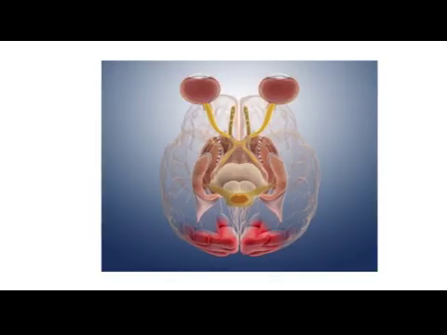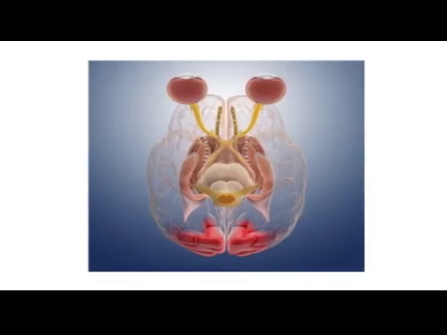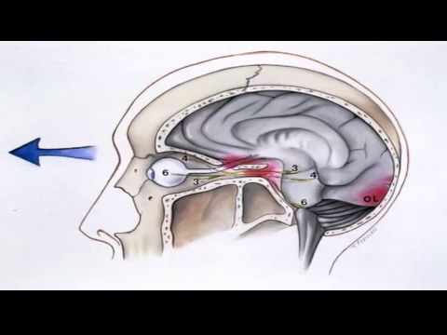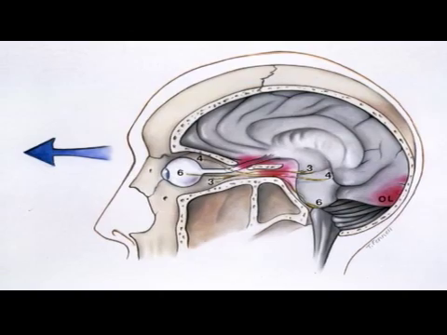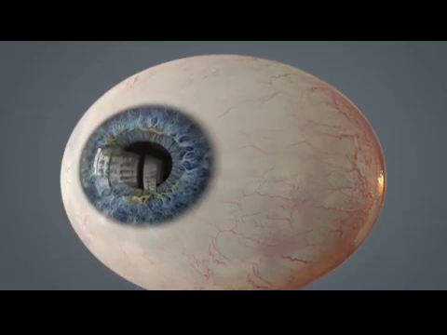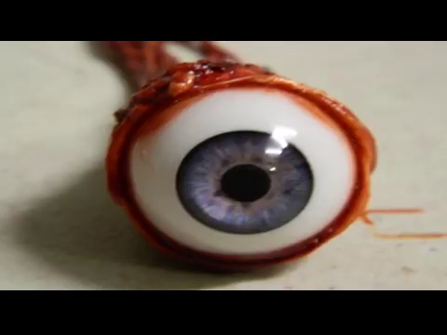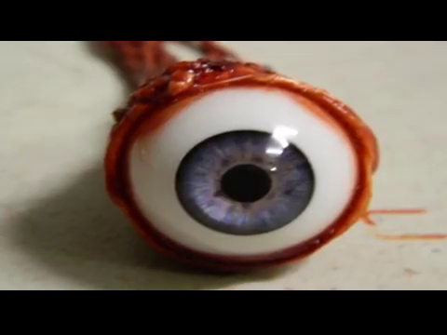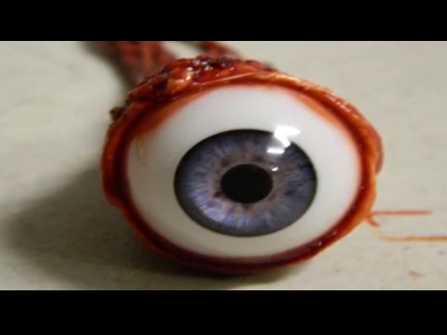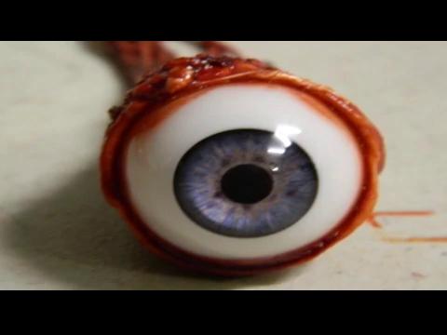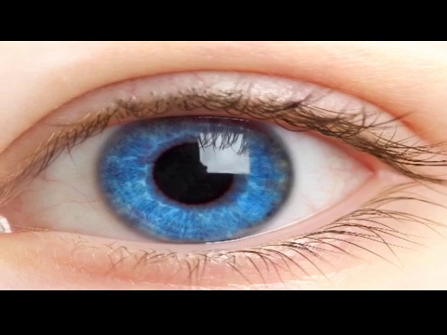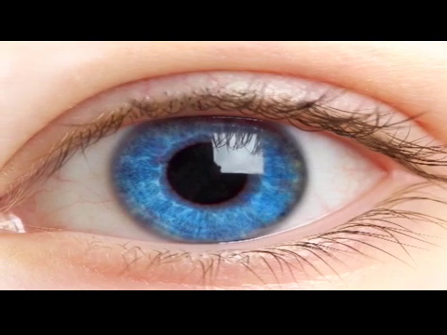Optic nerve. The optic nerve, which is located in the back of the eye, is the main visual nerve for the eye. This nerve transmits the images we see back to the brain for interpretation. The eye is firm and round like a basketball. Its tone and shape are maintained by a pressure within the eye, the intraocular pressure, which normally ranges between 8 mm and 22 mm of mercury. When the pressure is too low, the eye becomes softer, while the elevated pressure causes the eye to become harder.